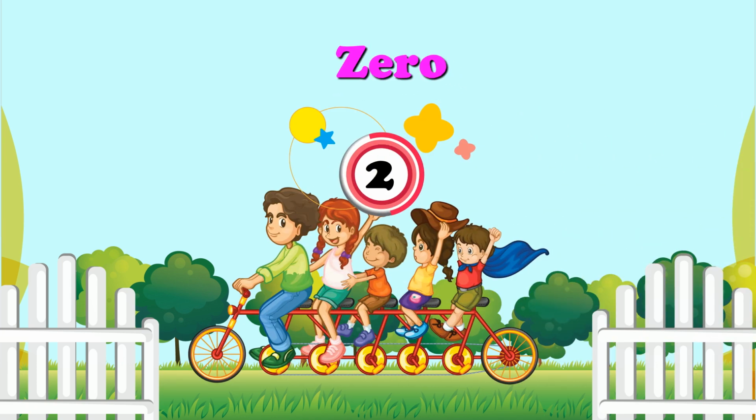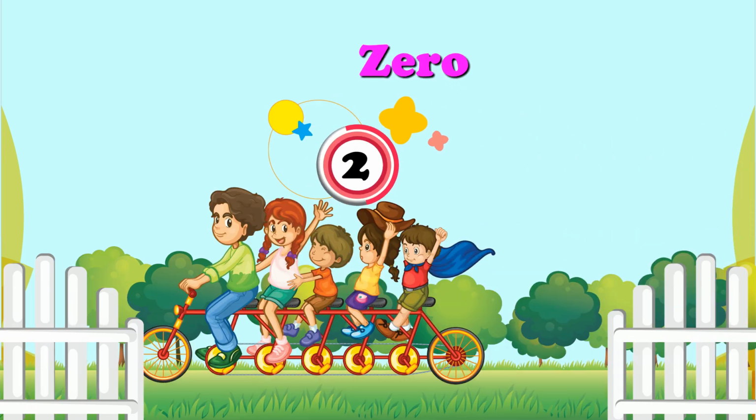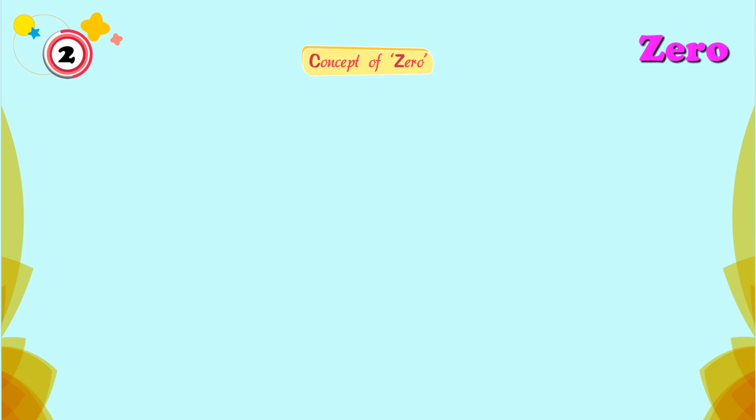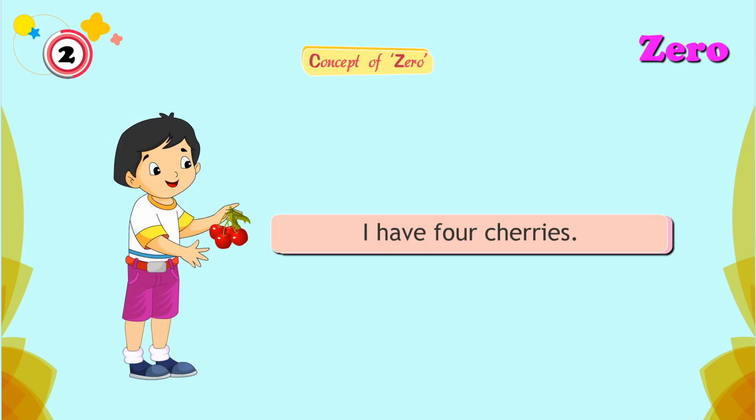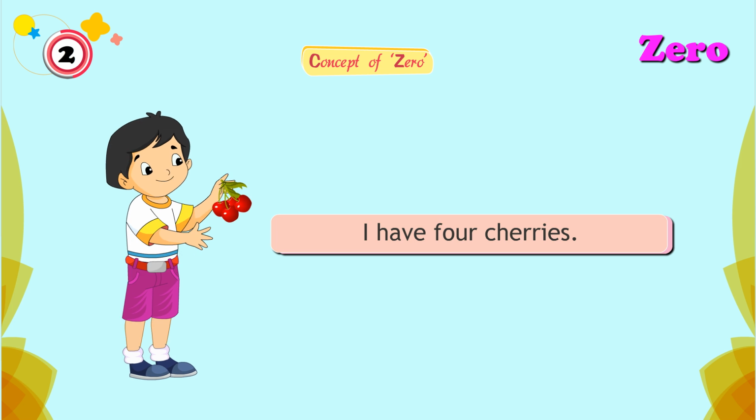Chapter 2: Zero. Concept of zero. I have 4 cherries.